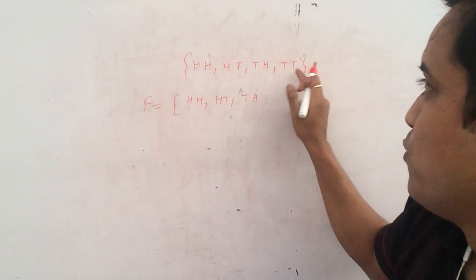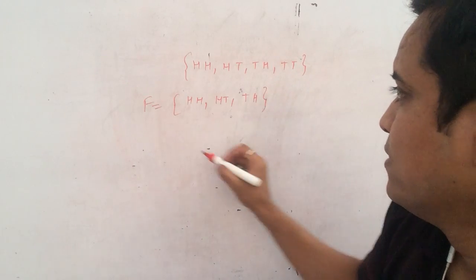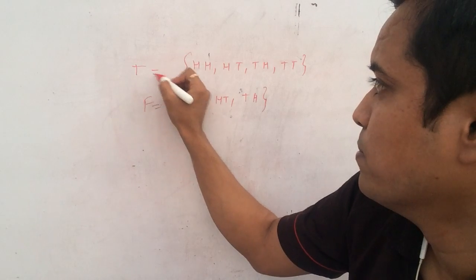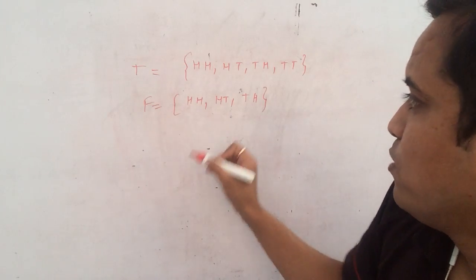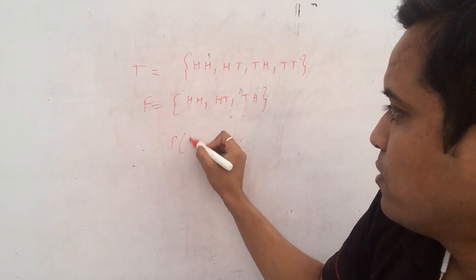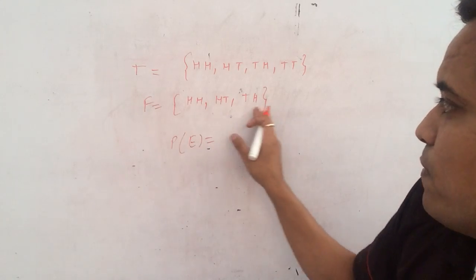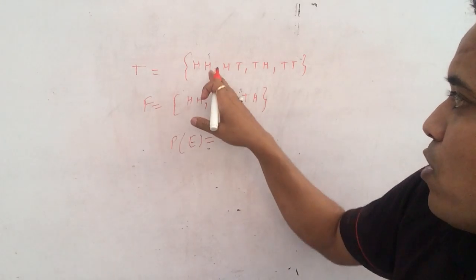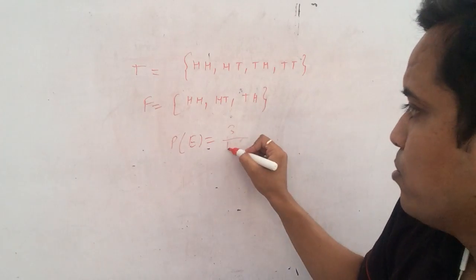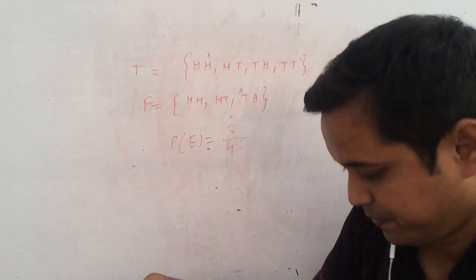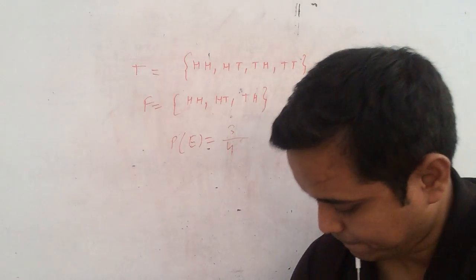We will not consider tail tail here. The probability is the number of favorable outcomes, 3, upon the number of total outcomes, 4. So 3 upon 4.